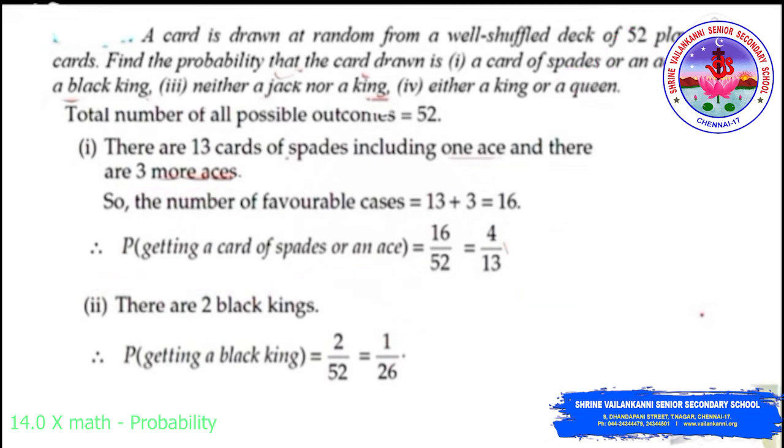The second one, we need to find the probability of getting a black king. We know that in the 26 black color cards we have 2 black kings. Therefore the probability of getting a black king is equal to 2 by 52, which is 1 by 26.